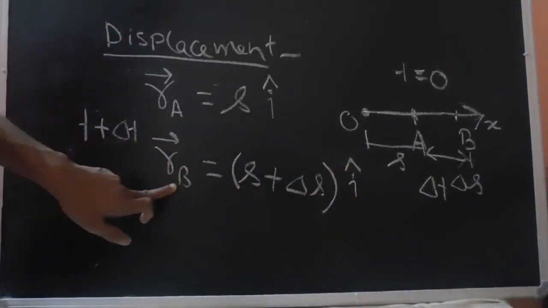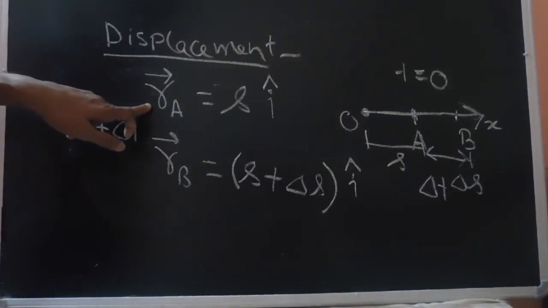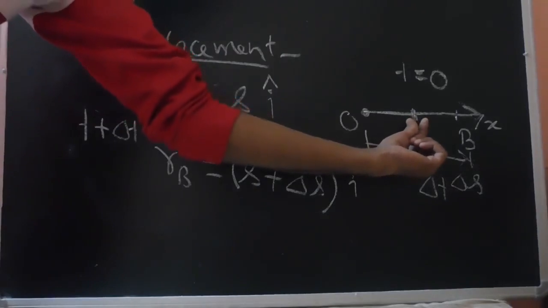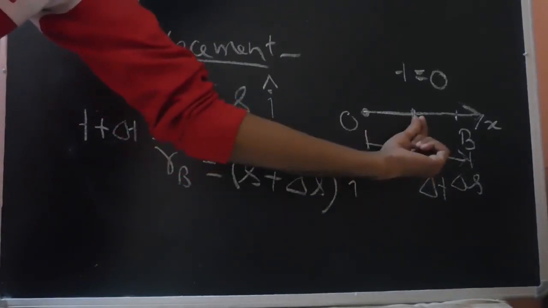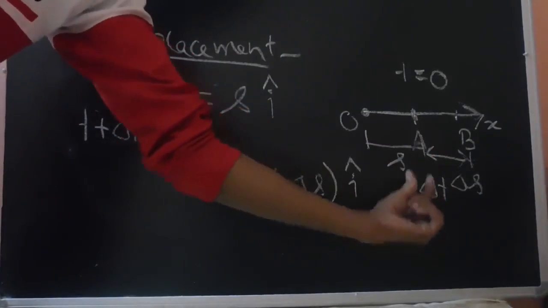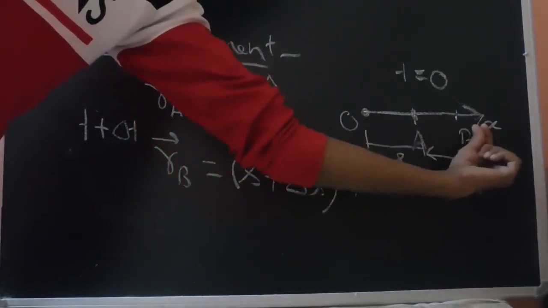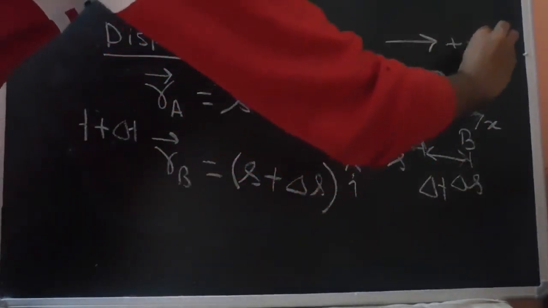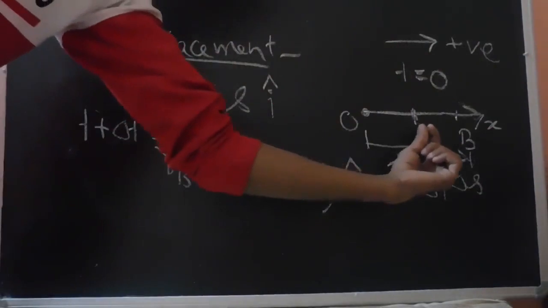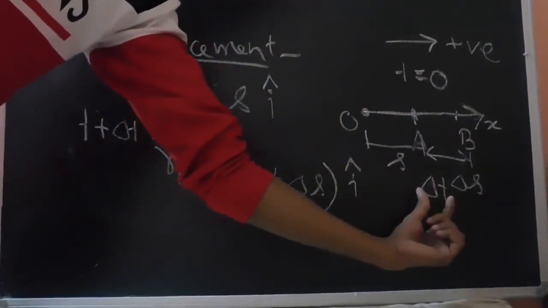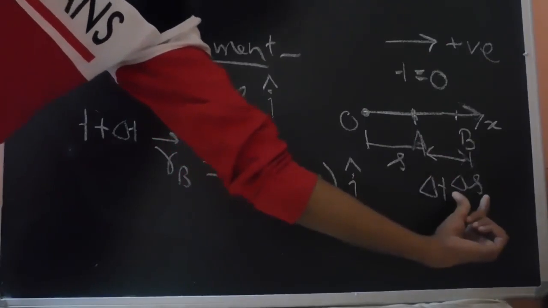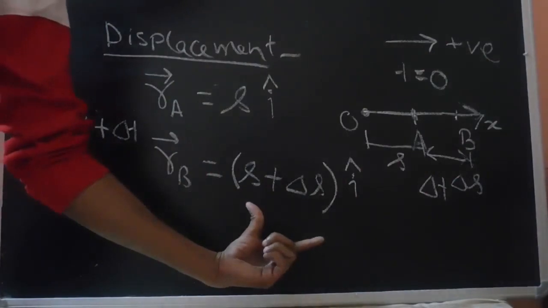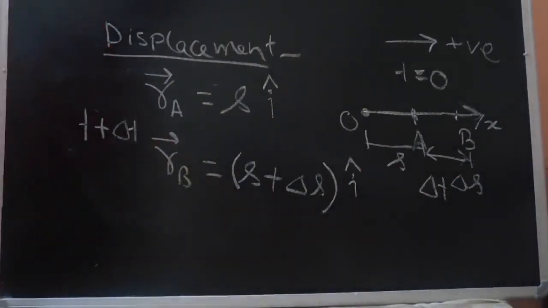This is the position vector of the particle at point B, and this is the position vector at point A. Initially the particle was at a distance s from the origin at point A. After some time delta t, the particle has moved along the positive x direction from A to B. The distance between A and B is delta s. So the final location of the particle at point B from the origin is s plus delta s, along the i cap direction.